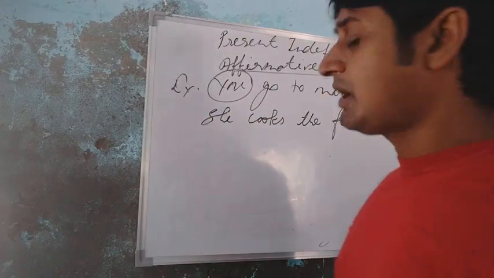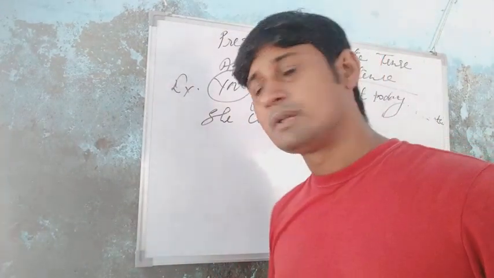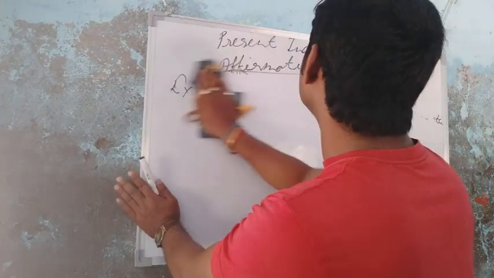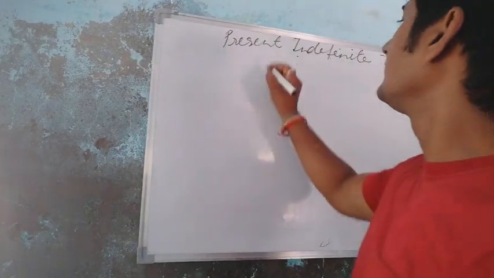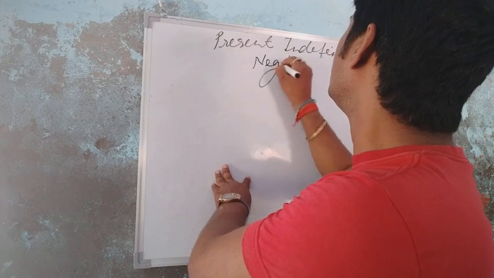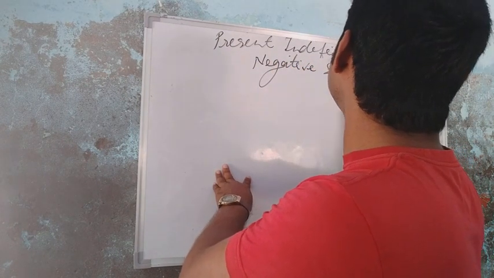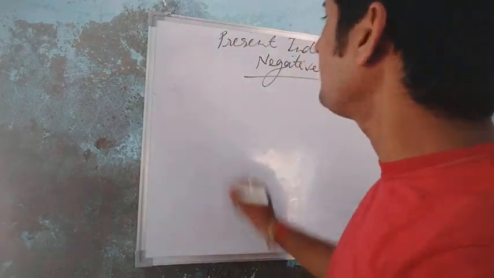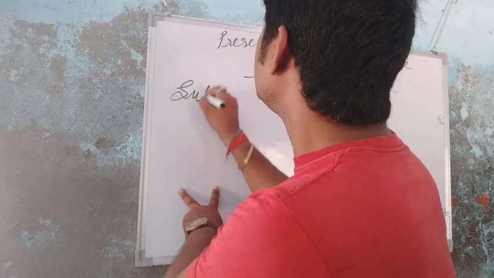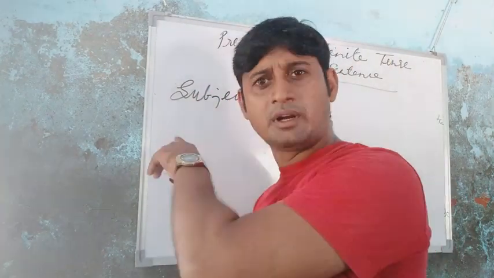Okay, students. So now I am going to tell you the negative sentence of present indefinite tense. So in negative sentence, as you know, first we write the subject. Subject in Hindi is called karta.